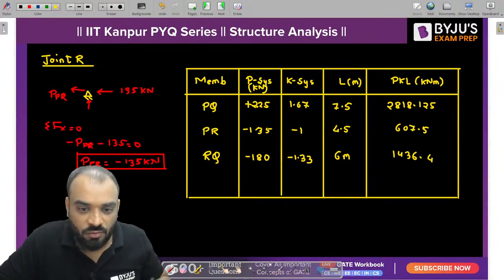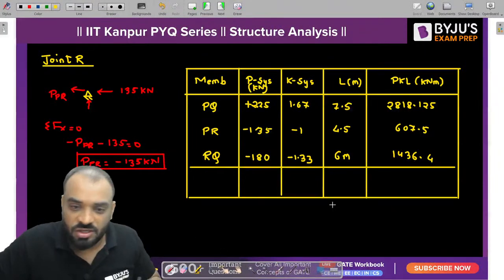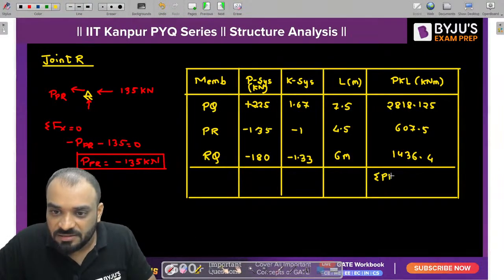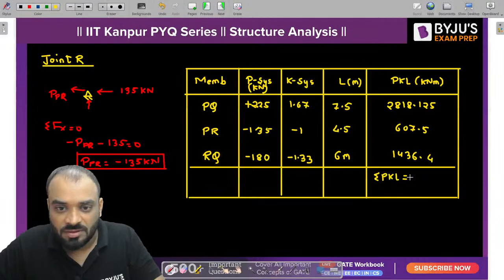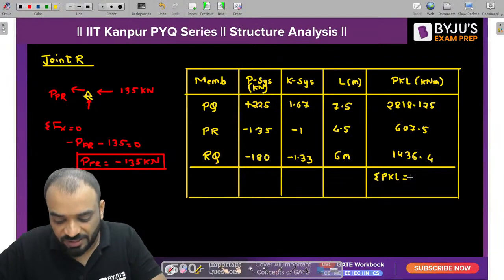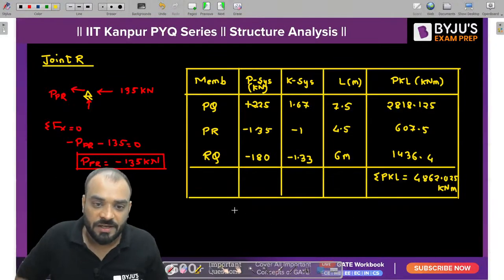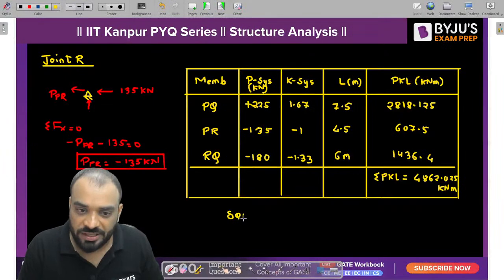1436.4. Now what you need to do, guys, is add all the values, then you will get the summation of PKL easily. I think all the values we are getting are positive in nature as a final result. So how much are you getting? 4862.025 kilonewton meter, correct?